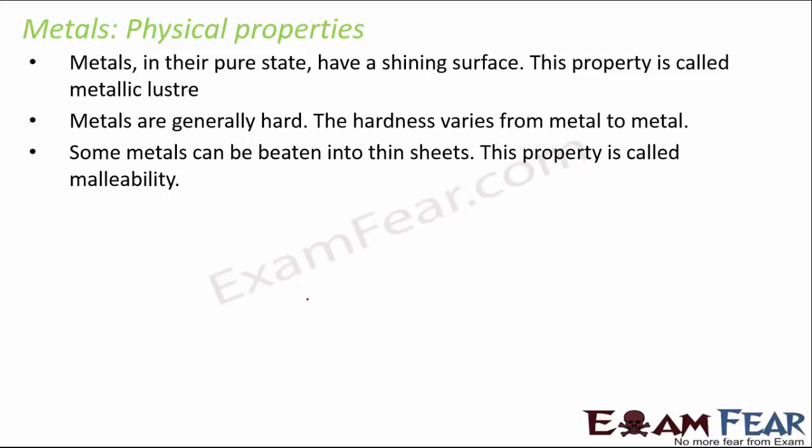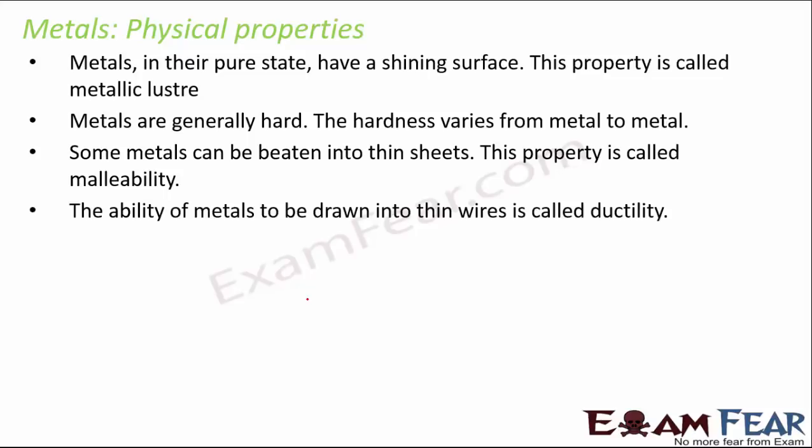In fact, gold and silver are the most malleable metals, and that is why you see gold sheets and silver sheets being made. The ability of metals to be drawn into thin wires is called ductility, and again, gold is one of the most ductile metals, and that is the reason why we have such a huge variety of gold jewelry available, because you can put it into any desired shape.